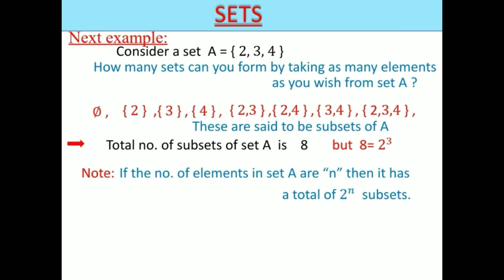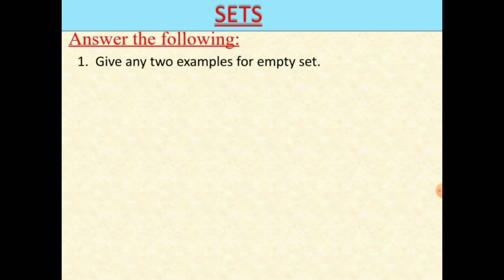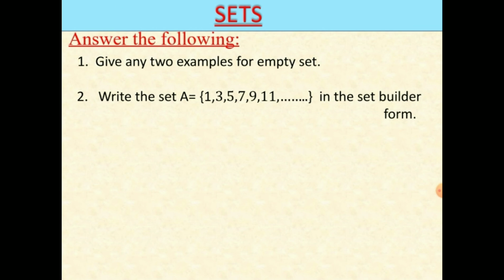Okay, children. Now I am giving some questions. Answer all the questions. First question, give any 2 examples for empty set. Second one is, write the set A in set builder form. Here A is in roster form.